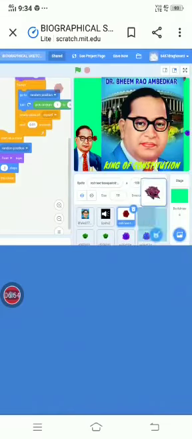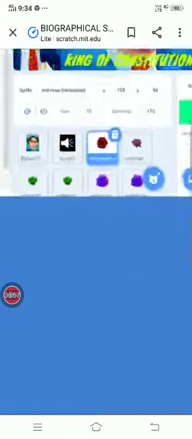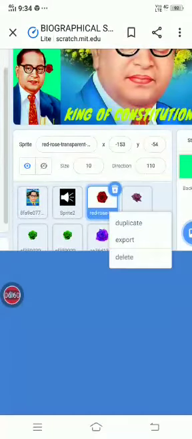And I also duplicated this one. How can we duplicate? I will show. Long press on this. There are three options: duplicate, export, delete. If you duplicate, there will be another one like this. If you export, it will be downloaded, and we can share it with different members. If you delete, it will not be there.